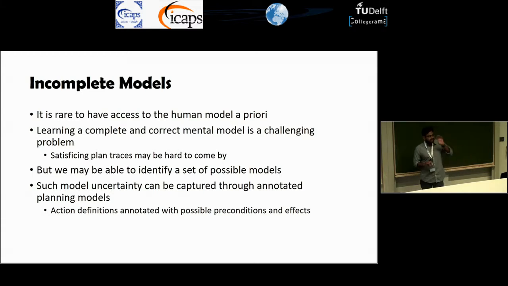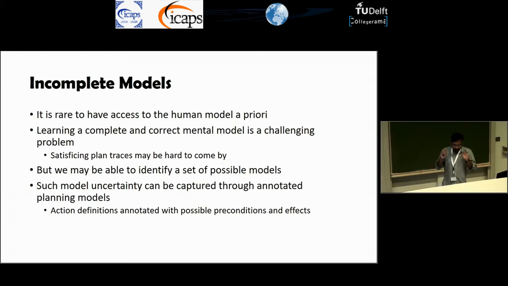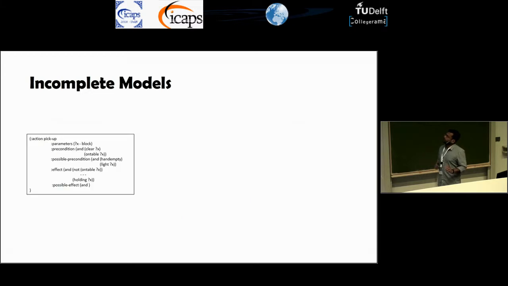You would know that these actions have these preconditions and effects, but there will be other parts of the model you don't really understand. So you don't really know what their preconditions and effects are.